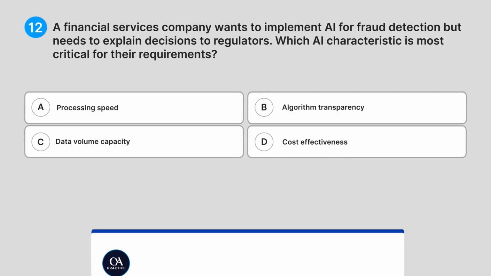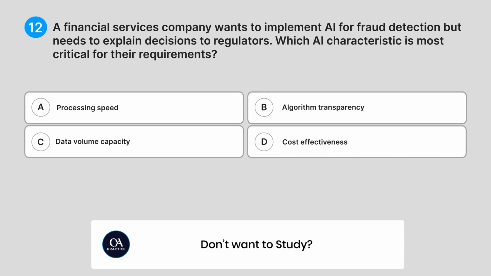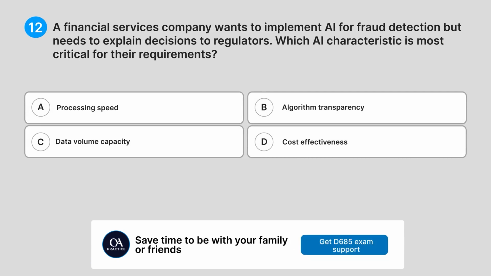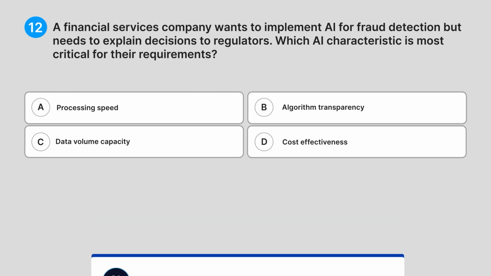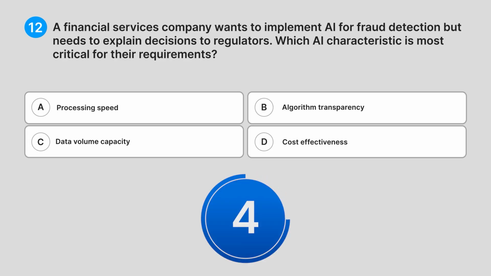12. A financial services company wants to implement AI for fraud detection, but needs to explain decisions to regulators. Which AI characteristic is most critical for their requirements? A. Processing speed. B. Algorithm transparency. C. Data volume capacity. D. Cost effectiveness. Do you know the answer?